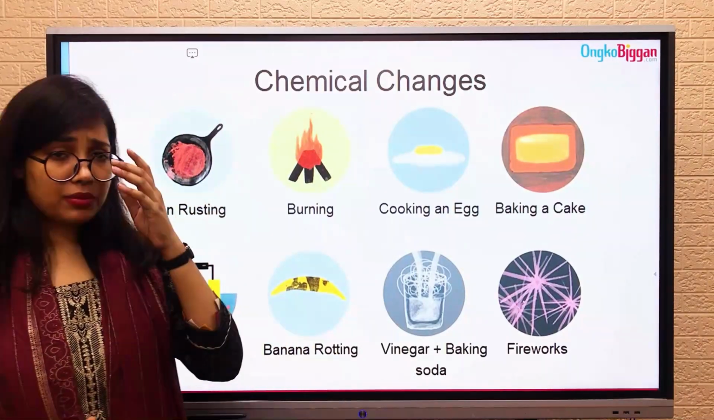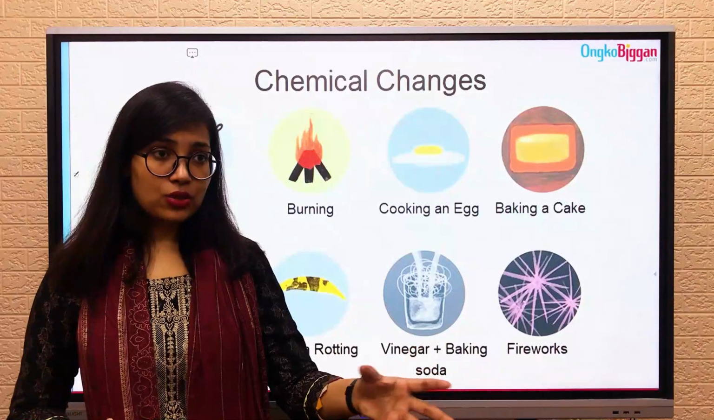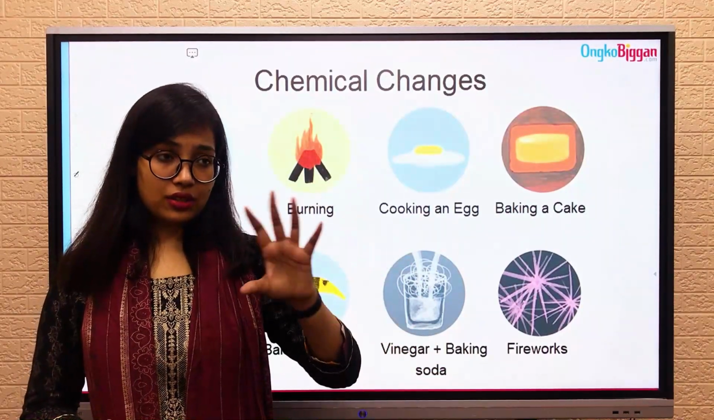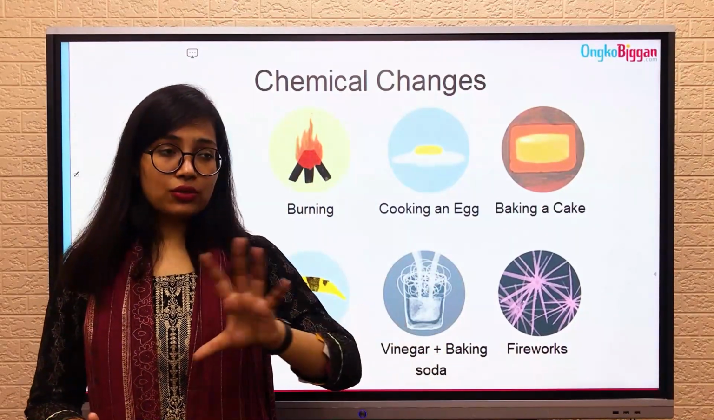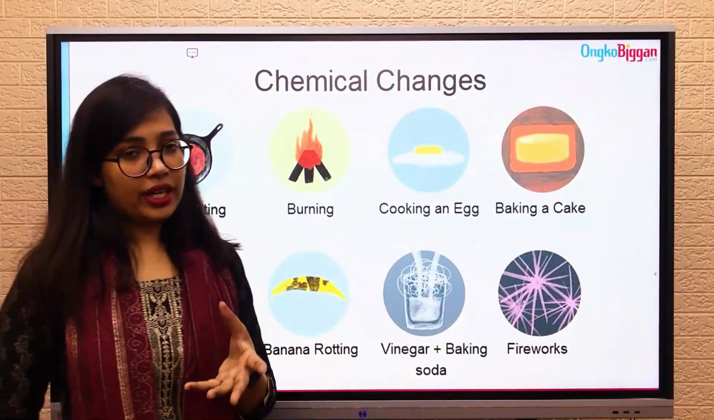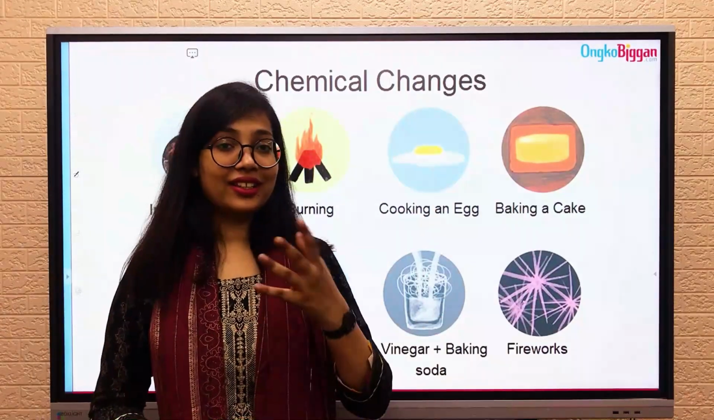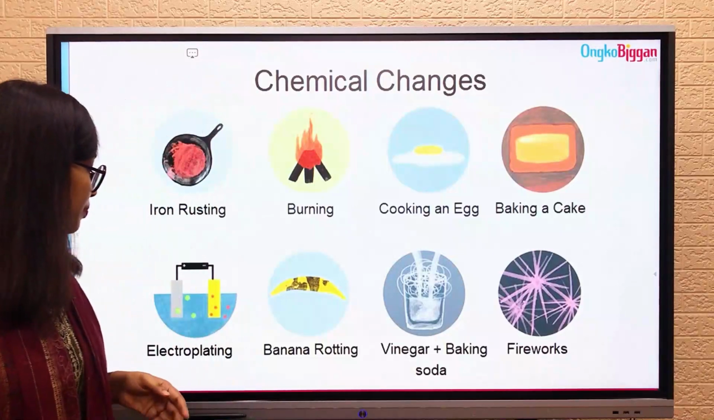Then we have burning something. If you burn something, then the thing becomes ash, right? So the compound entirely changes. Before it used to be wood, and then it becomes ashes, right? So that's a chemical change. Then we have cooking an egg. If you cook an egg, that's also a chemical change. If you bake a cake, that's also a chemical change.